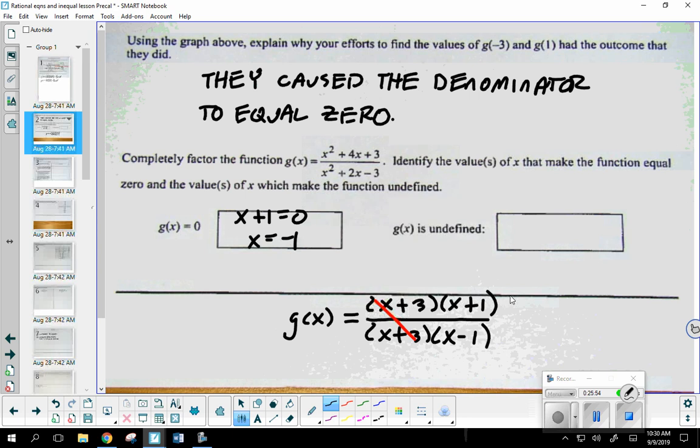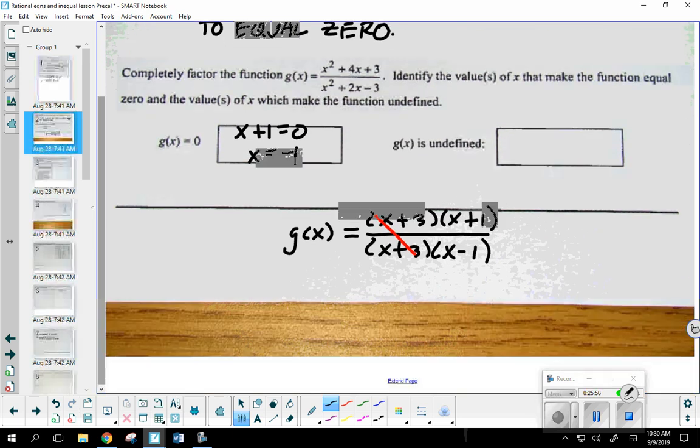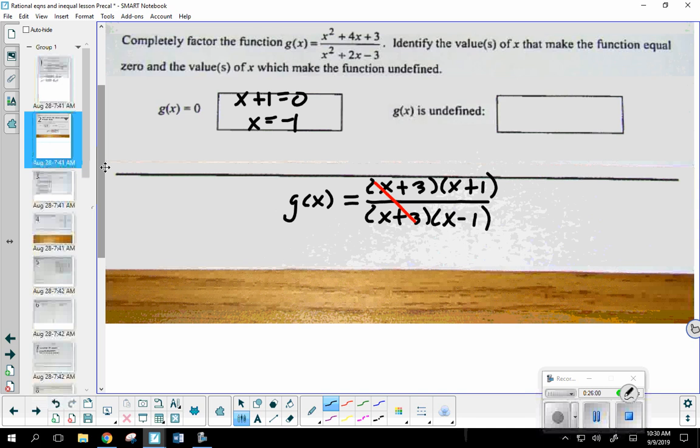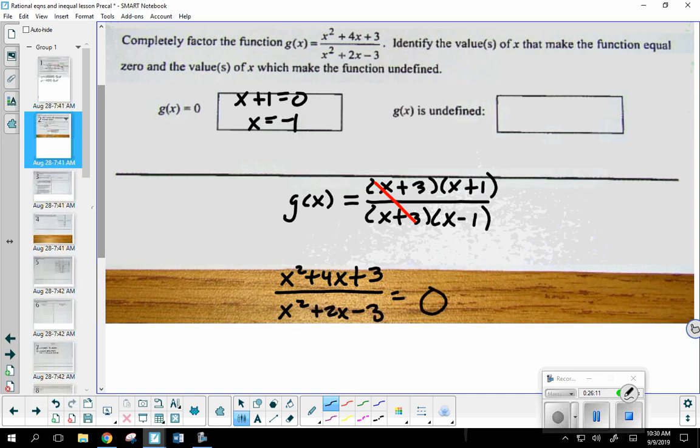Okay, so let's say I took the actual function. Let me do this down here. It was x squared plus 4x plus 3 over x squared plus 2x minus 3. Let's say I did set it equal to 0. Think about how we solved that very first rational equation I gave you. I just multiplied through by the trinomial denominator, x squared plus 2x minus 3.